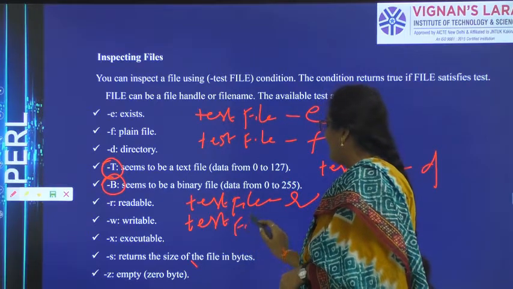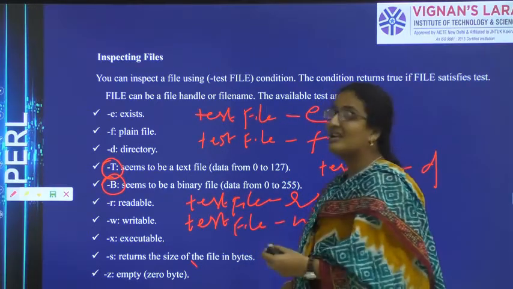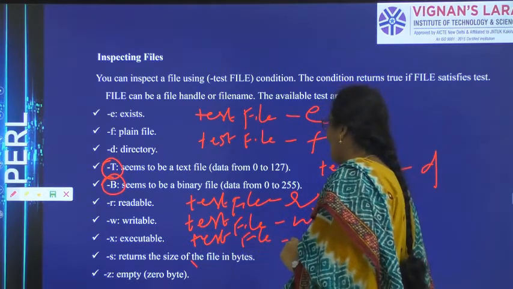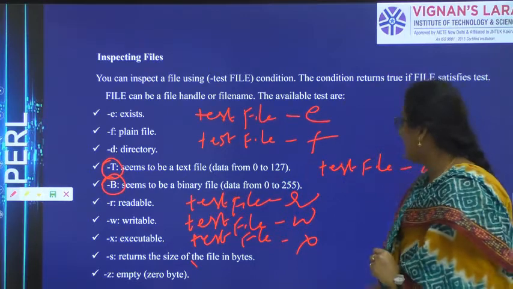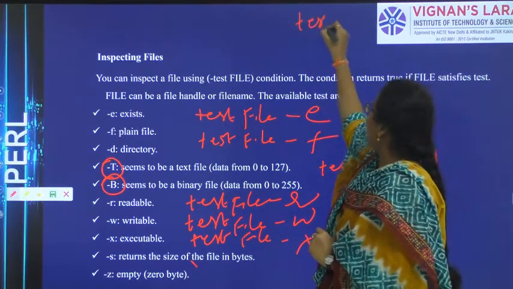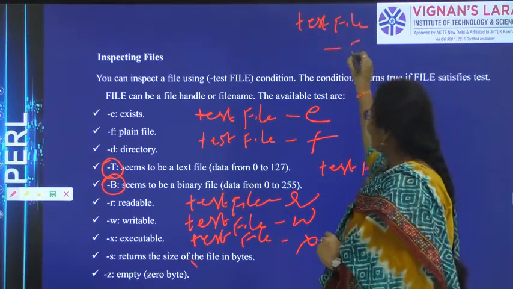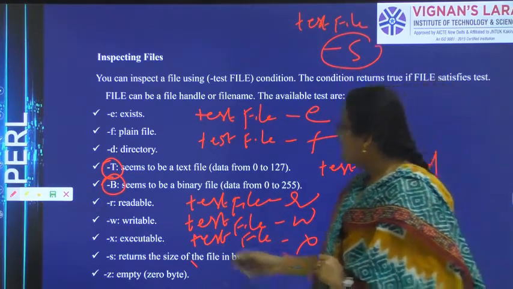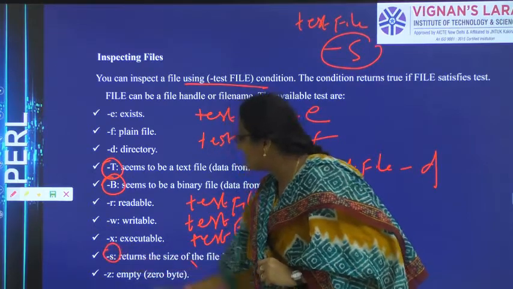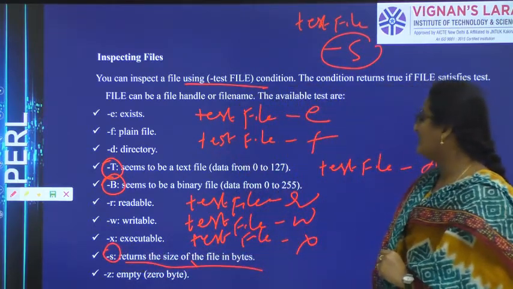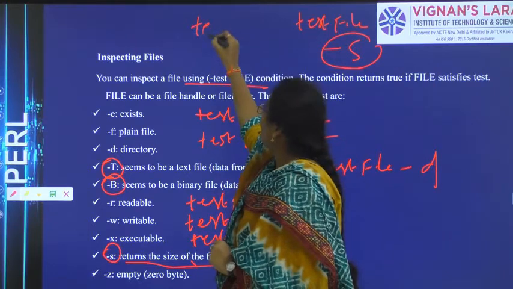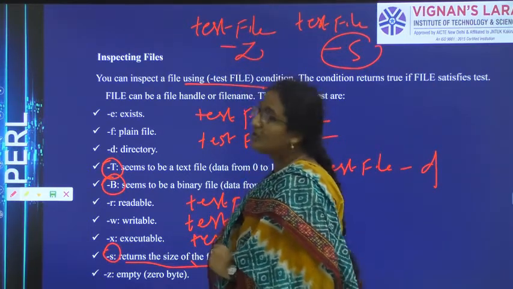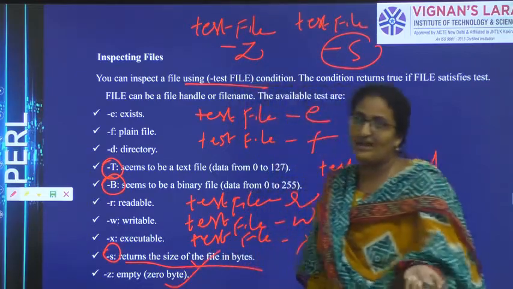Test file -w, whether it is a writable file or not. Test file -x, whether it is an executable file or not. Test file -s is used to know the size of the file. And lastly, test file -z is used to check whether the file is empty or not.